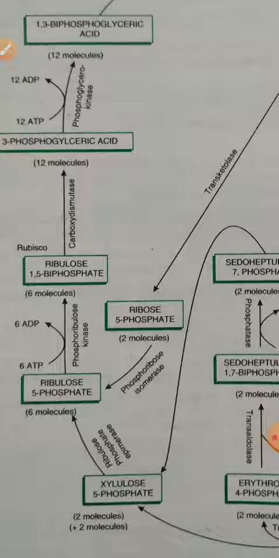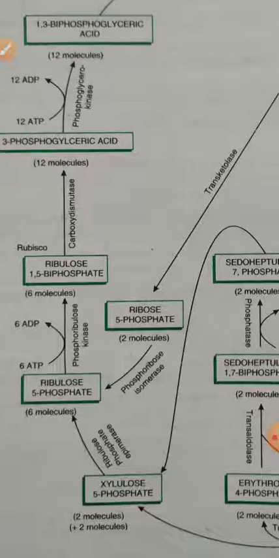Children, now you have to study in bio class about the C3 cycle, that is the graphical representation of the C3 cycle or Calvin cycle. Why is this C3 cycle called so? Because Calvin and his co-workers discovered